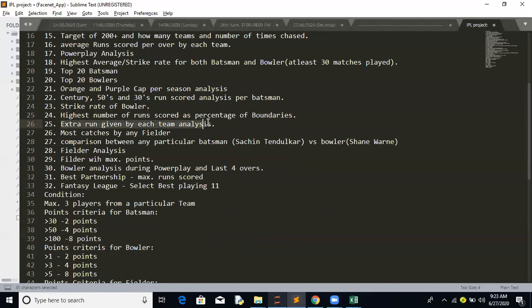Extra runs given by each team analysis. This is one feature available: extra runs from the deliveries.csv file. Most catches by any fielder. Again, that's a stat available under deliveries.csv.